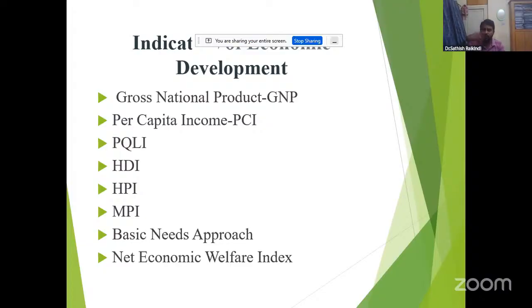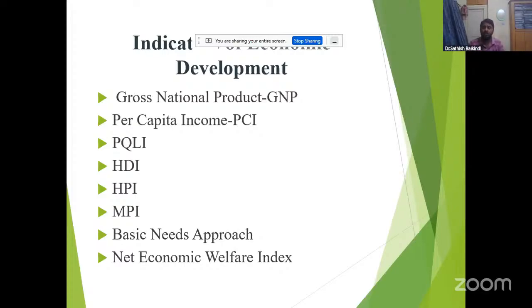And also life expectancy, that is, how long a person lives until death. Some people live 60 years, 70 years, 80 years. In India, life expectancy is 68 years. As life expectancy increases to 70, 80, 90 years, it is an indicator of economic development.